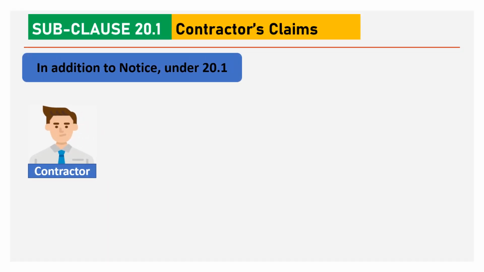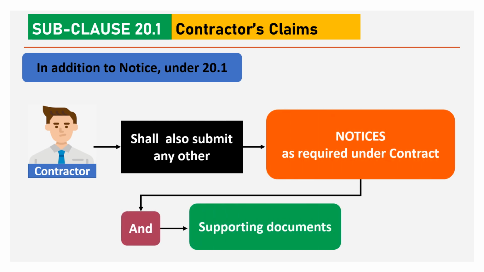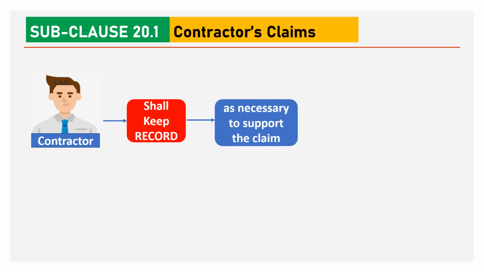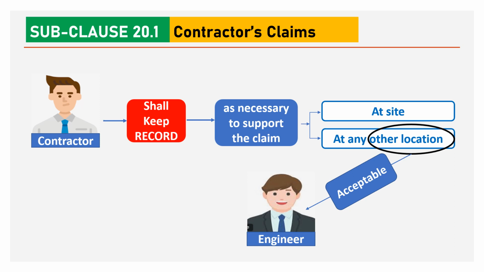First of all, in addition to notice under subclause 20.1, the contractor shall also submit any other notices as required under the contract along with supporting documents. Thereafter, the contractor shall keep records as necessary to support the claim. The records may be kept at the site or at any other location acceptable to the engineer.